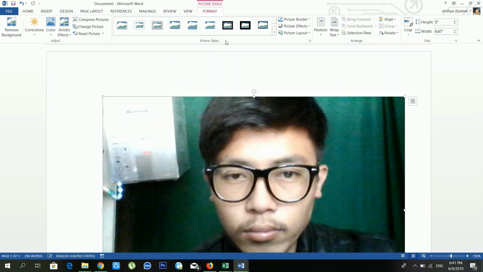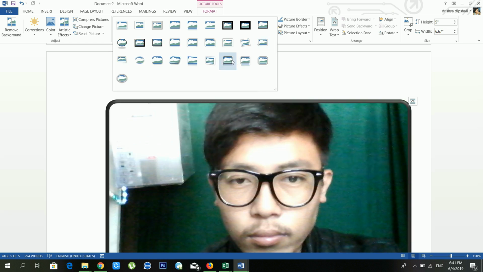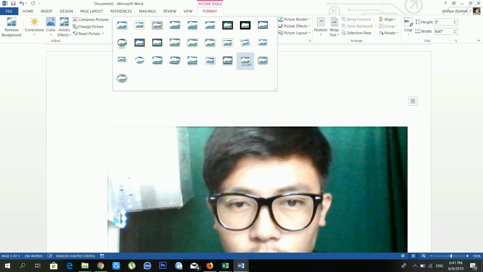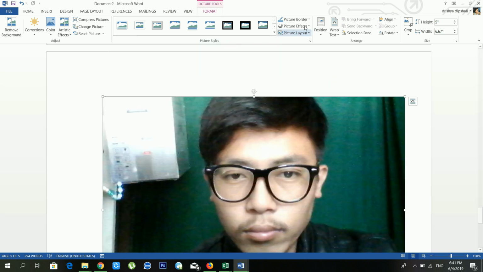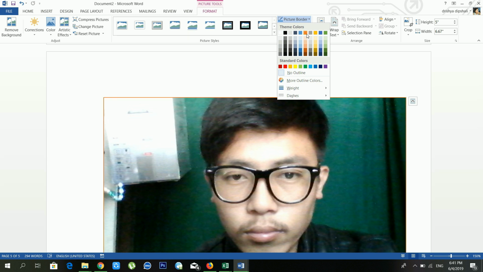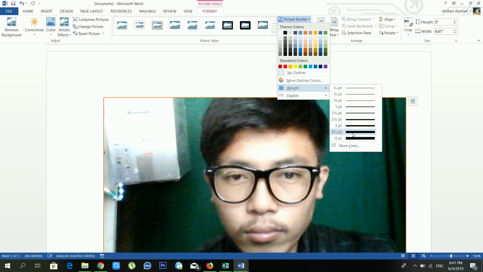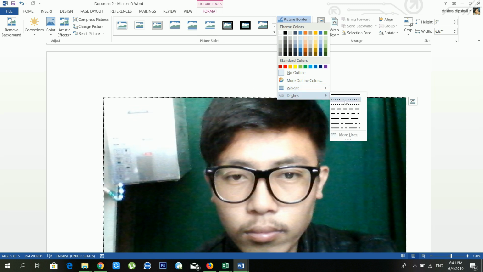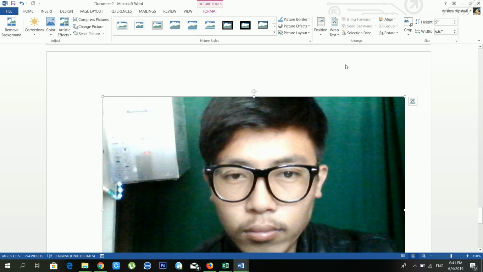Another section available is Picture Styles. There are lots of picture styles available. You can use them and make different kinds of styles. And you can use the Picture Border also. Inside the Picture Border you can choose a color, or you can choose the size, and you can change the dashes also. There are lots of options available.